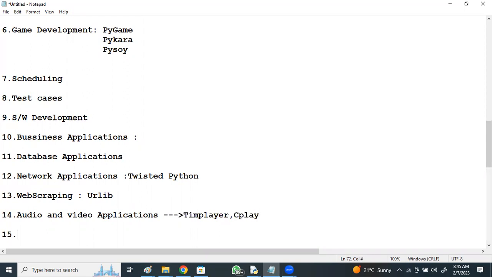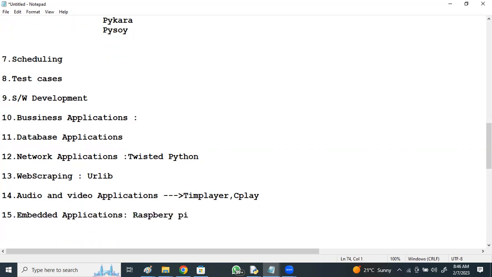Apart from this, Python can be used not only for computer applications, but even for electronics and civil environments, and also for embedded applications. The most famous embedded application is Raspberry Pi, which uses Python for its computation.